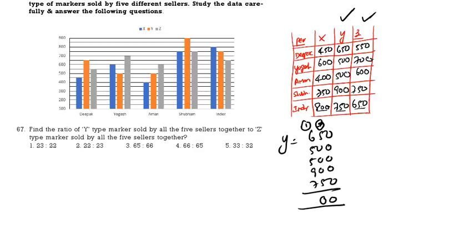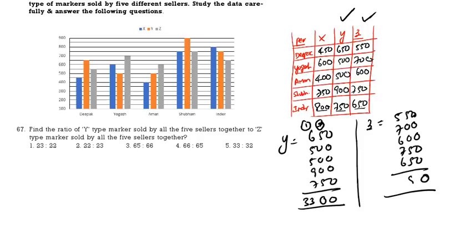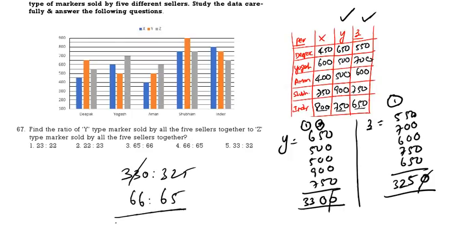7 plus 9, 16, 21, 26, 32, 33, so 3300. Now Z. We are doing Z: 550, 700, 600, 750, 650. 7 plus 6, 13, 19, 26, 31, 32, so 3250. Now what is the ratio? You can cancel one 0. 330 is to 325. This is 66 is to 65. Option 4 is the correct answer.